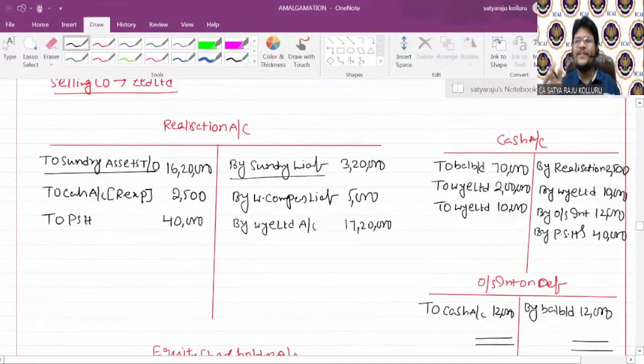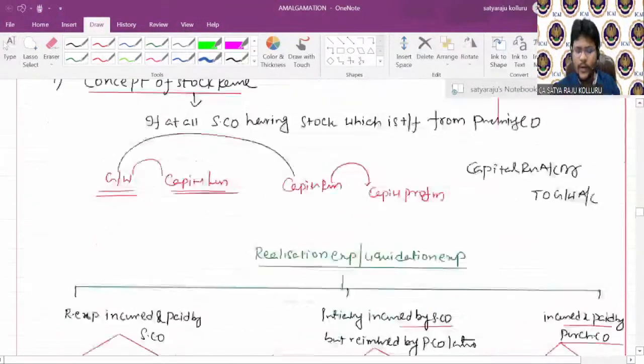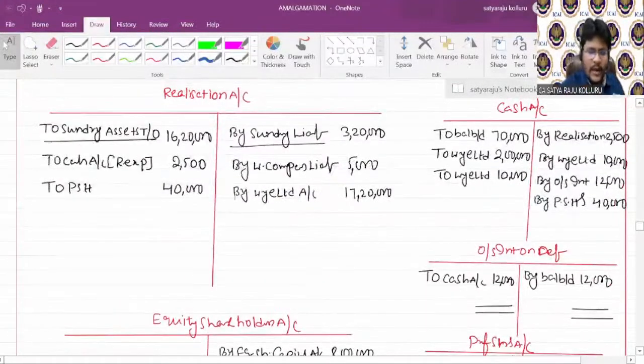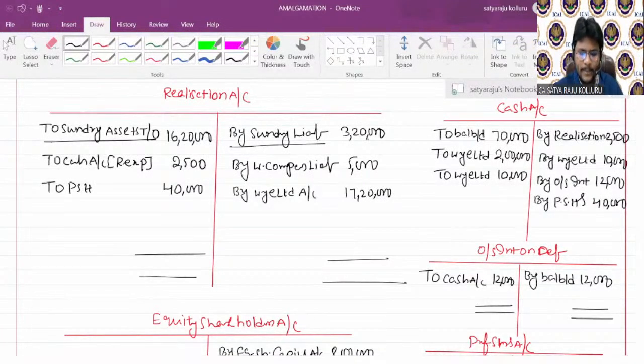Then the next step, before making final settlement to equity shareholders, first you need to close the realization account. All of you, can you please close the realization account quickly? May I know the profit or loss here? How much profit or how much loss is derived here? Please concentrate. Total of the credit side: 3,20,000 plus 5,000 plus 17 lakh 20,000.